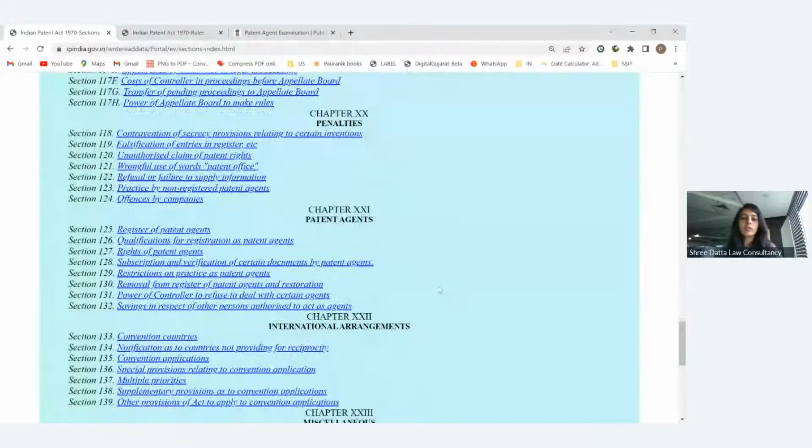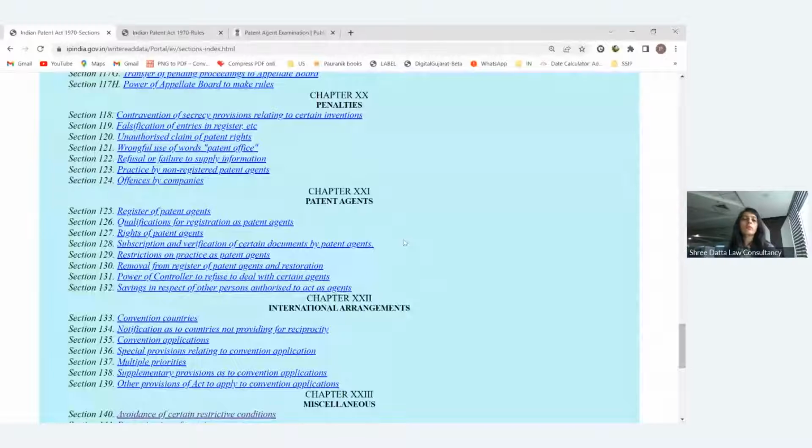Then the things related to patent agents: they have given the whole details about patent agents. What is the register for that? In the register, what details will be available? What are the qualifications? What are the rights? Then how the subsequent verification will be done, then restrictions on practice as a patent agent, and how the patent agent's name will be entered.